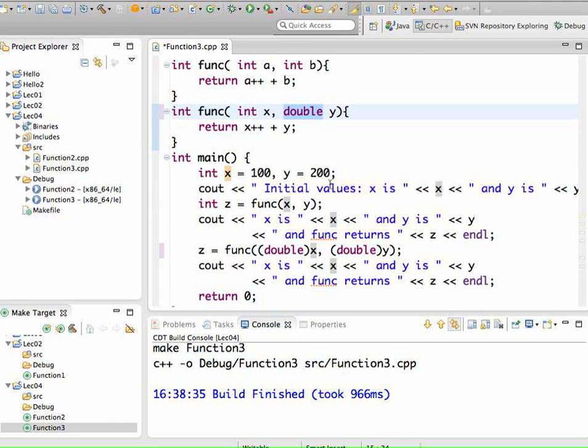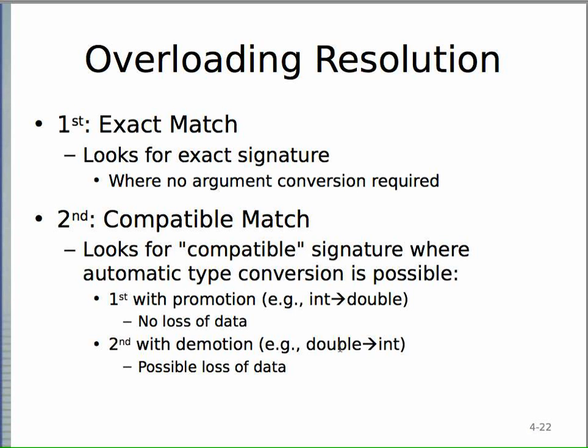One of the parameter lists has an exact match, and the other one has to guess. But this, I'm guessing, is the one that C++ will pick, and you can check it out. So it'll go first with the promotion of an int to a double, and only after that will it go with a double to int.